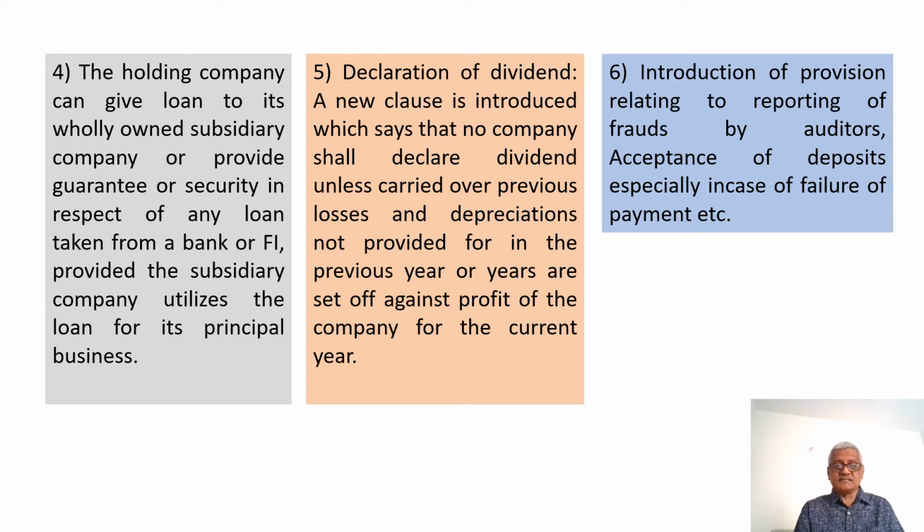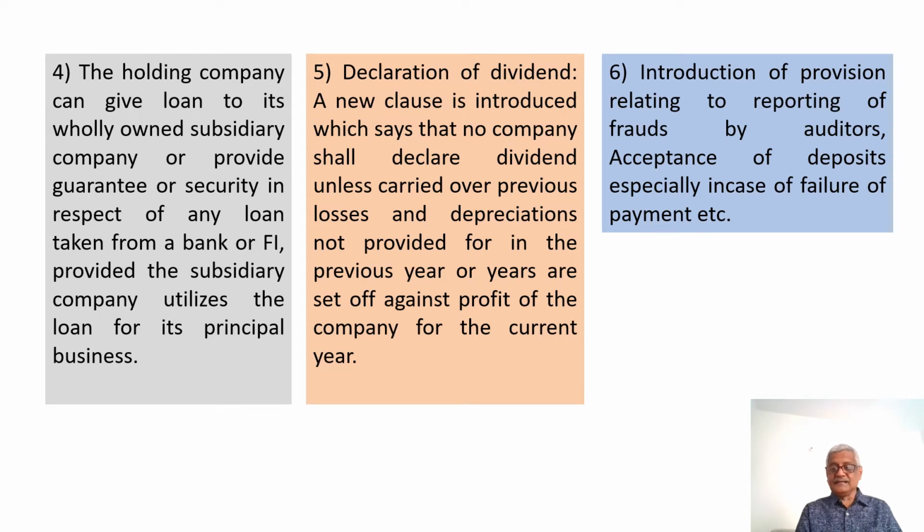The next one is the holding company can give loan to its wholly owned subsidiary company or provide guarantee or security in respect of any loan taken from a bank or financial institution, provided the subsidiary company utilizes the loan for its principal business. There was a restriction on this in the earlier Companies Act.